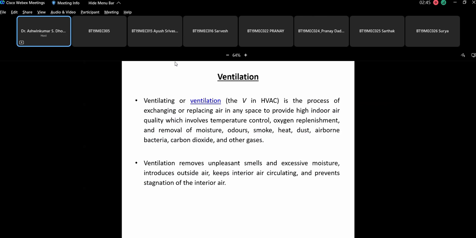Usually when the passengers and co-passengers are seated in the vehicle, you will find that carbon dioxide is given out by these passengers, and that is how it can reduce the level of oxygen inside the engine compartment. So ventilation removes unpleasant smells and excessive moisture, introduces outside air, keeps interior air circulating, and prevents stagnation of the interior air. So this is basically the purpose of ventilation.